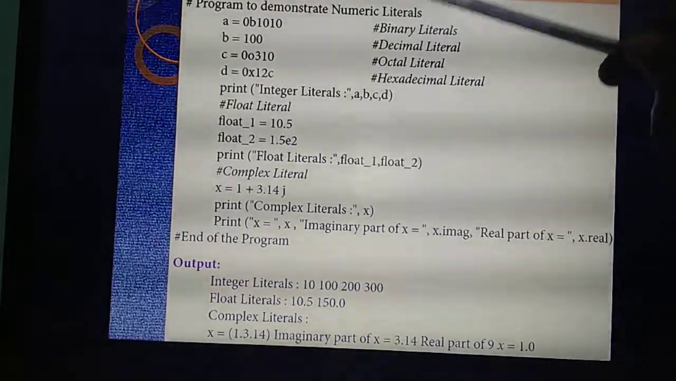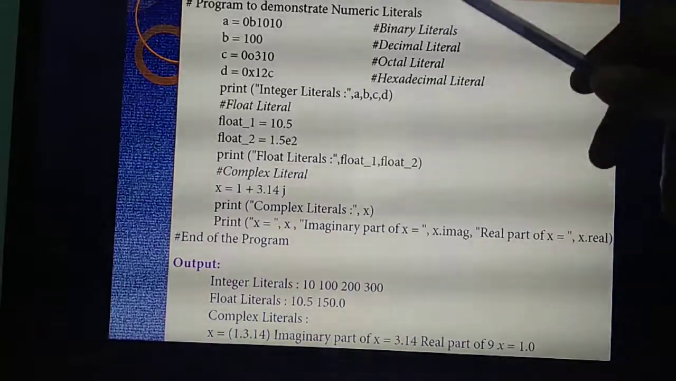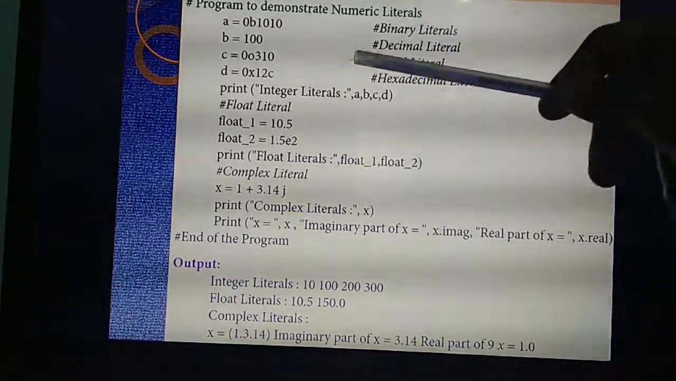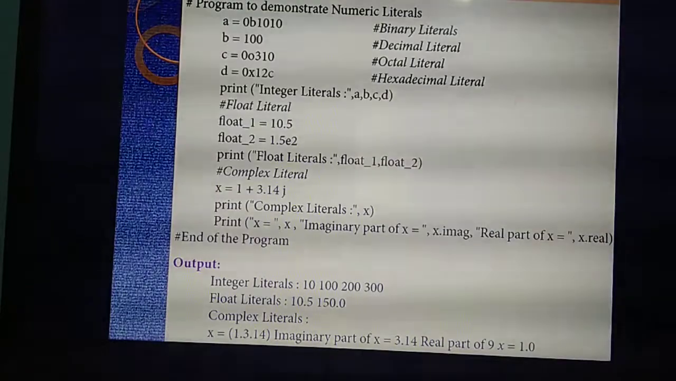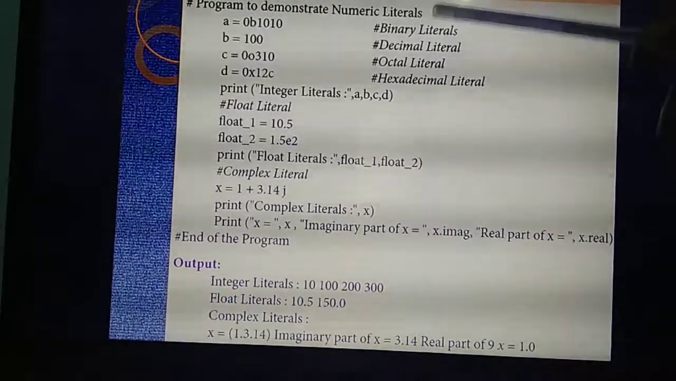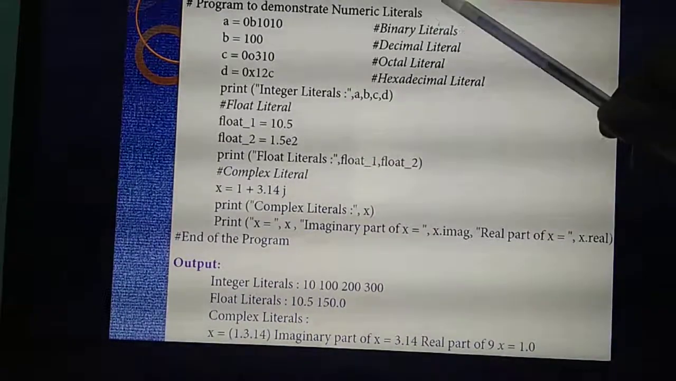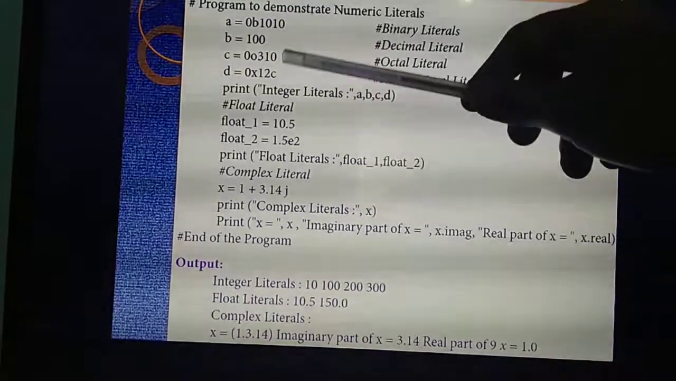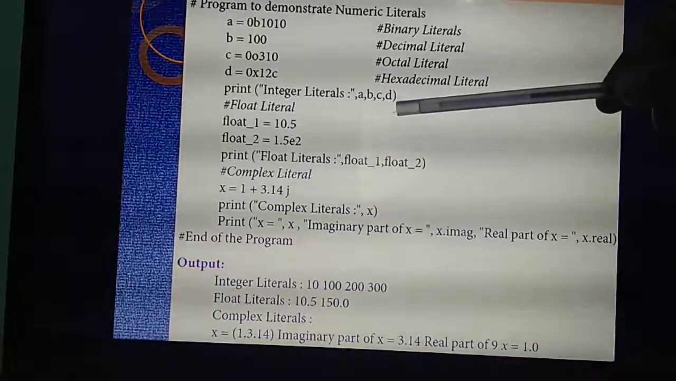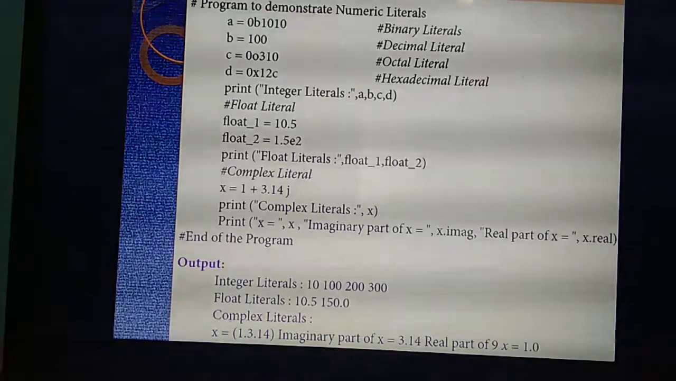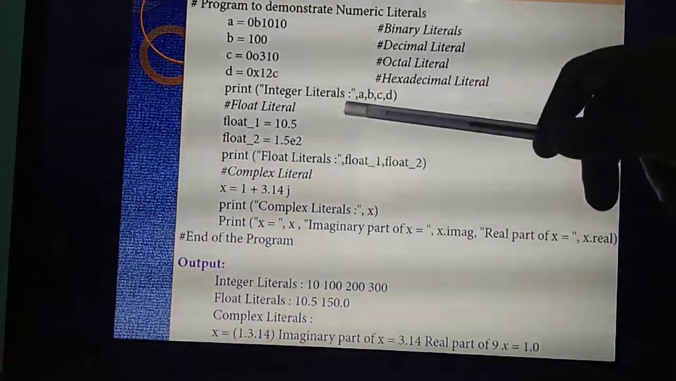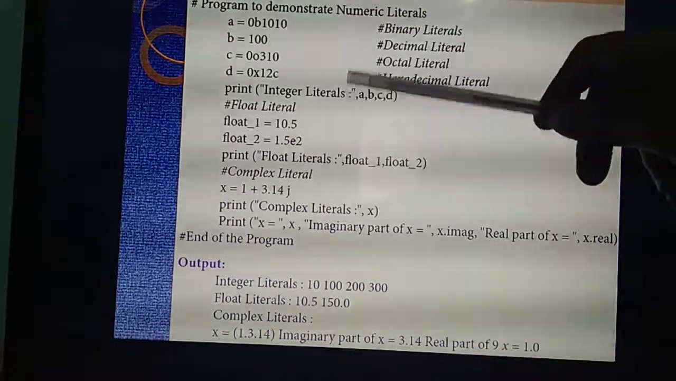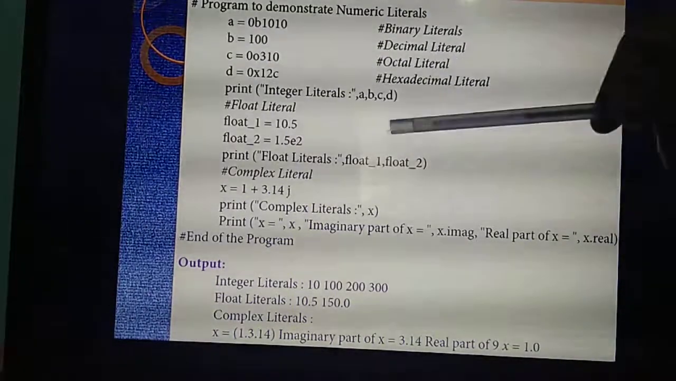What's the meaning of these lines? The line that starts with the hash symbol, we call it a comment line. While you are running this program, this line won't get executed. It is given for your understanding purpose. So already I have declared. Next I am going to print the integer literals. First, what is the thing I am going to declare? Integer literals. What are the variables? A, B, C and D.